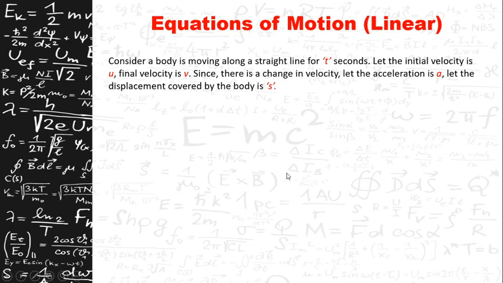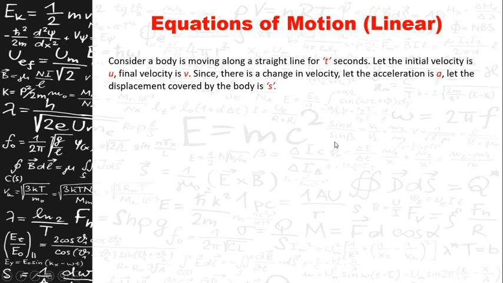Let the final velocity of the body, the velocity acquired by the body at its end point, be v. As we know, there is a change in velocity here. If there is a change in velocity, the body will have acceleration. So let the acceleration be a.